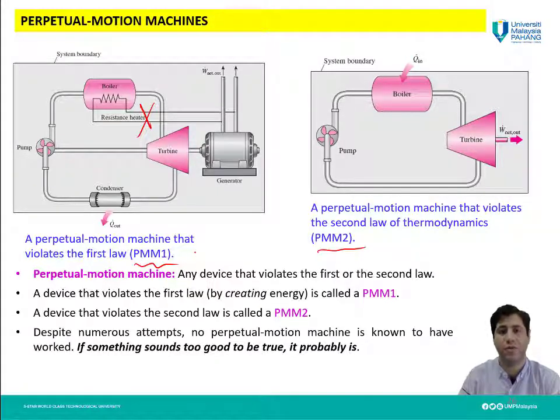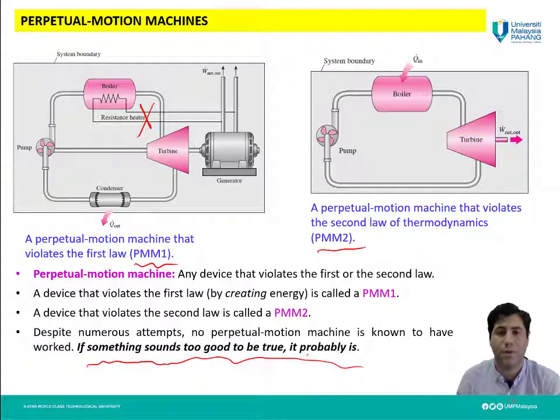Even a student with a little knowledge about the first law and second law of thermodynamics is aware of these two laws, and if they consider each one of these machines, they will understand that we cannot have this machine, because they violate the first law or second law of thermodynamics. And this is actually this sentence: if something sounds too good to be true, it probably is.